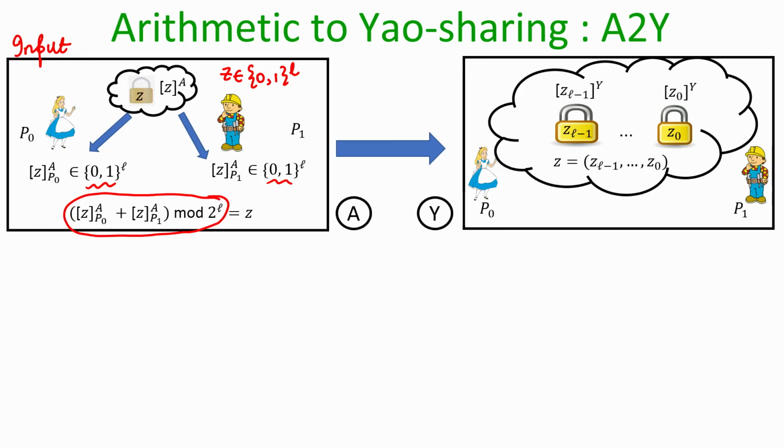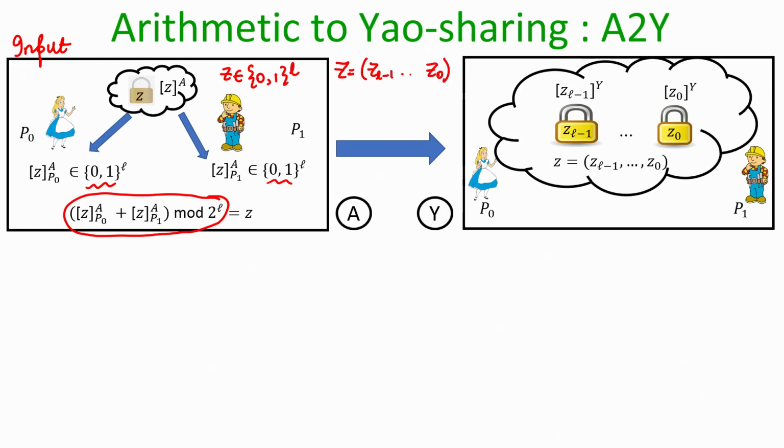The output that we desire here is the following. We want each and every bit of Z. So, imagine that the Boolean representation of Z is this. The bits of Z are Z0 to ZL minus 1 from LSB to MSB.